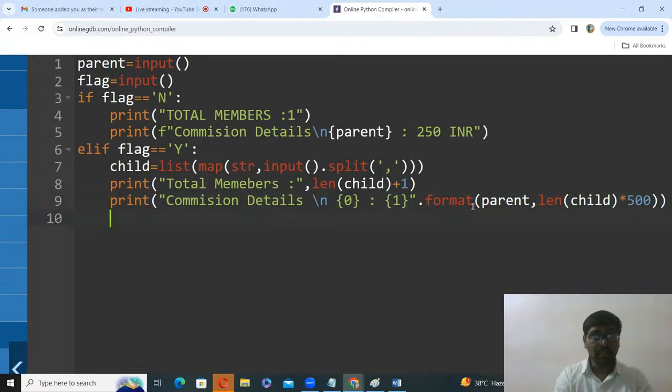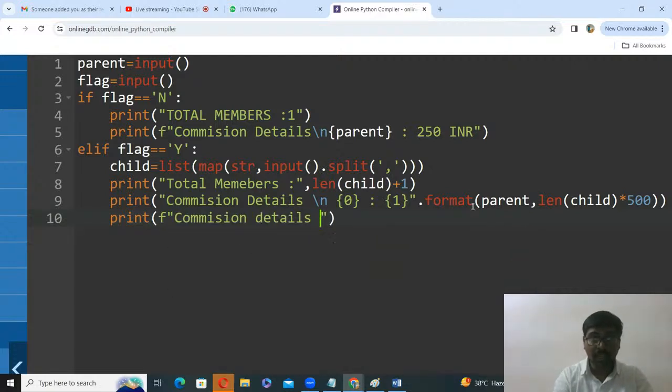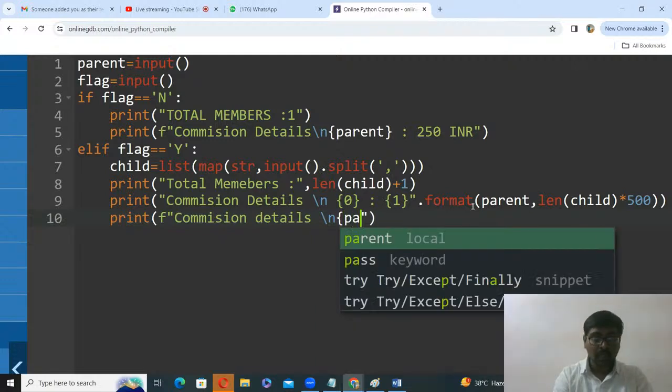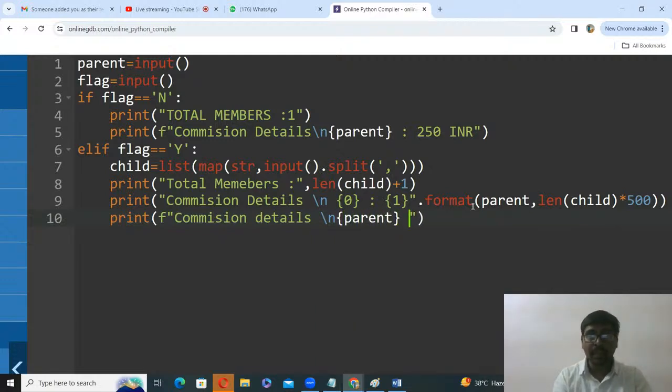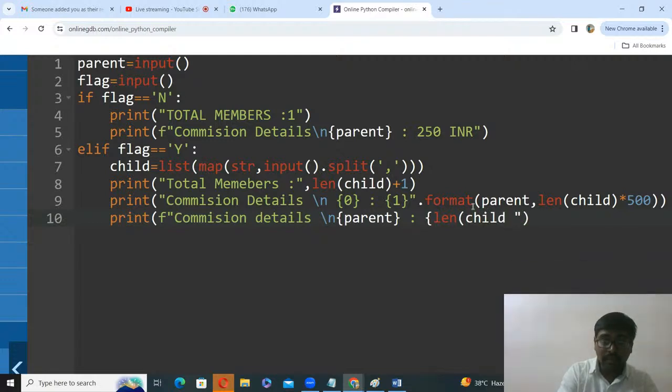Again I write, see somebody, format is not an important f string, commission details slash n, here directly you can write parent. So parent is replaced with their value colon, here length of child into 500.